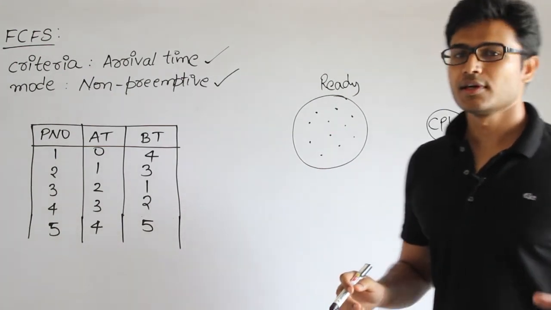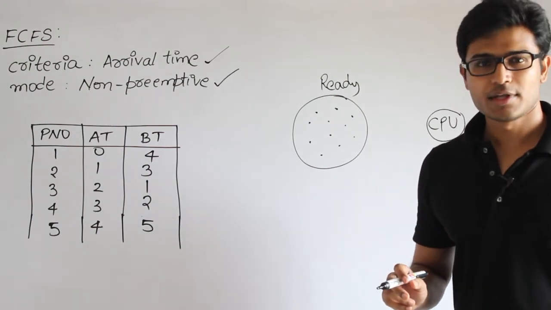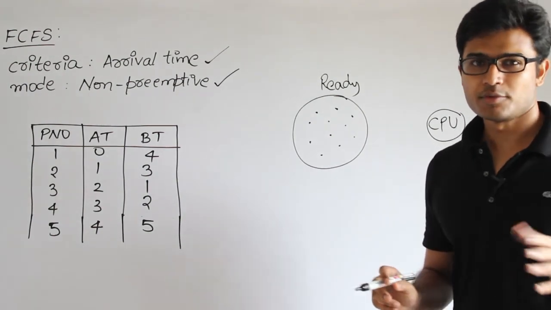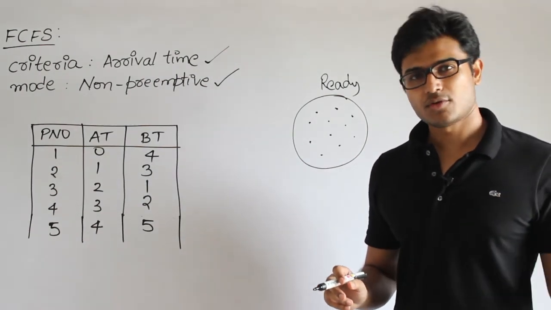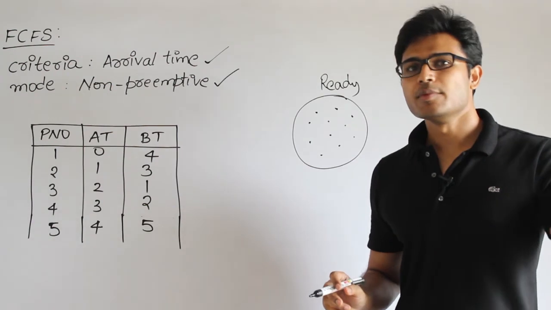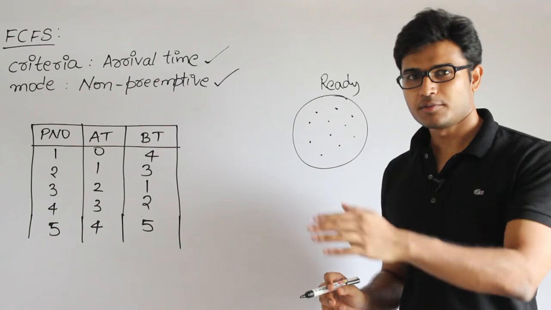The second thing is, I'm assuming that every process requires only CPU time without any IO time. They are all CPU oriented. Therefore, there is no need of using any block state. So a process will be created, it will be in the new state, and it will go to the ready and running states, and then terminate.